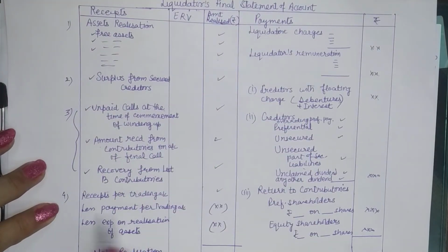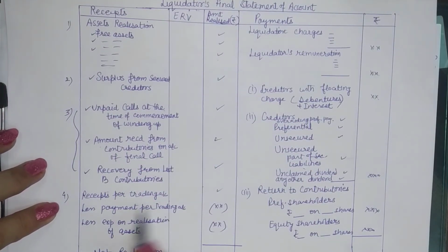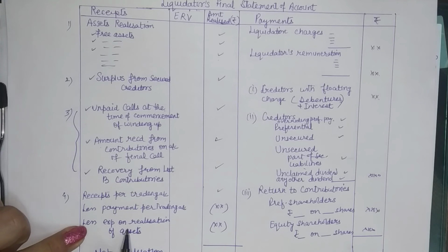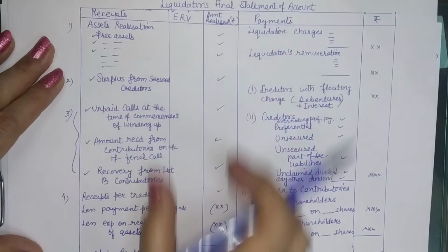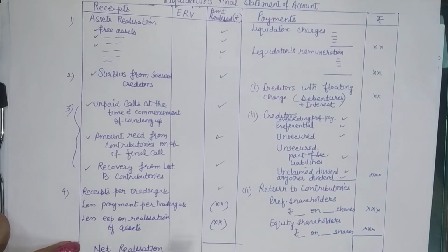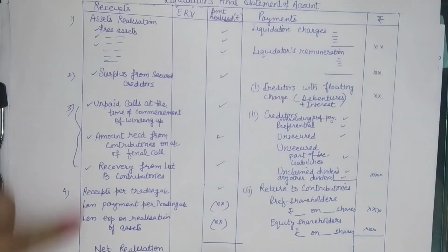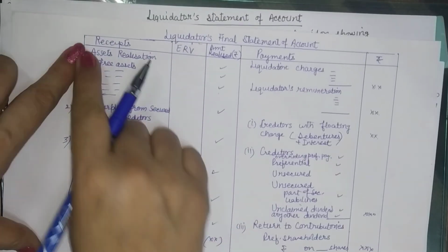Number 4 is for your trading receipts less payments, and any expenses on realization, as I explained, has to be deducted from this side. So in total we deduct it. It shows our net realization or the net receipt. So this is the receipt account side, right?